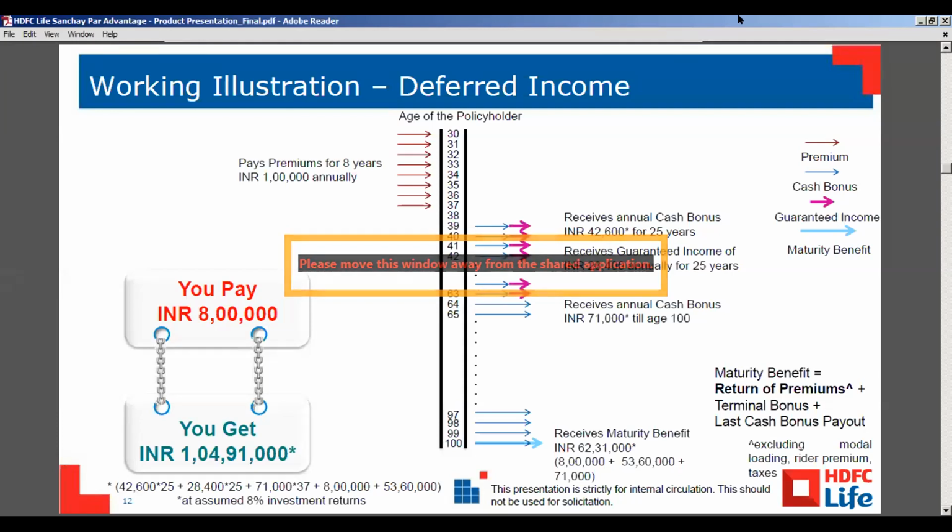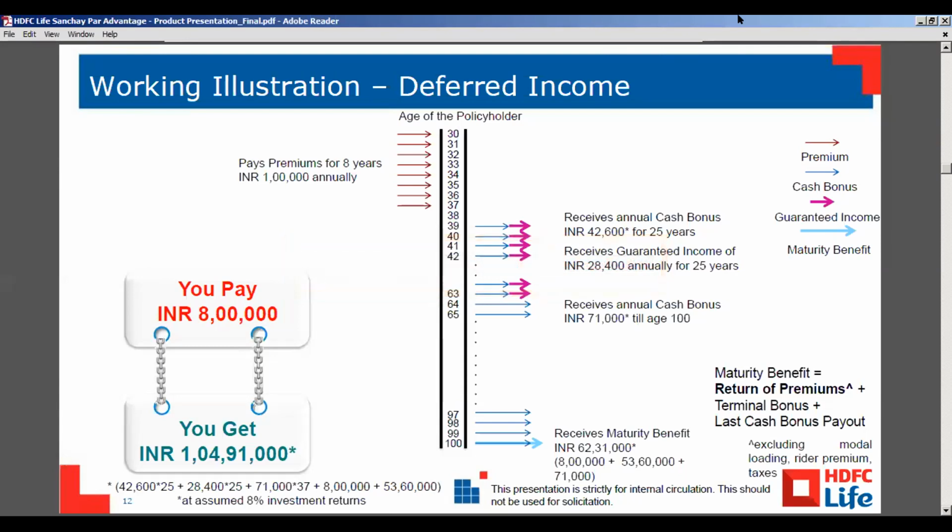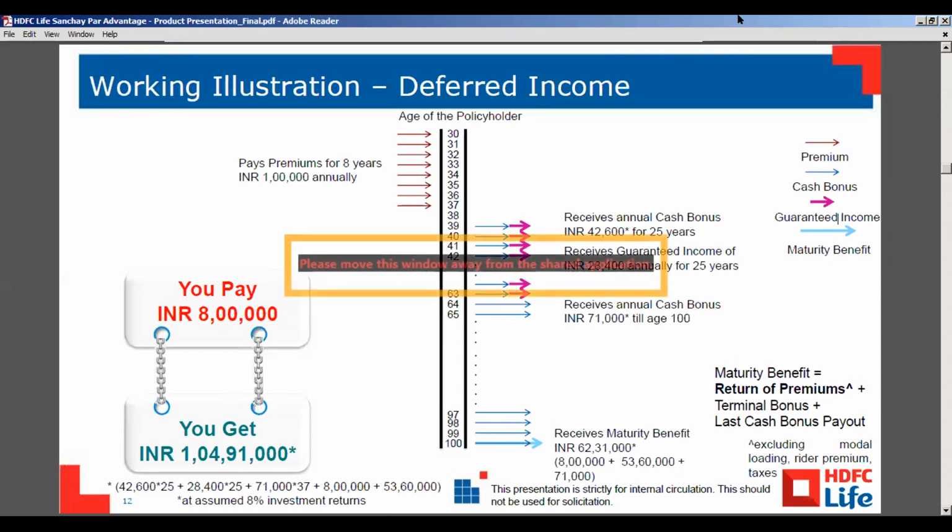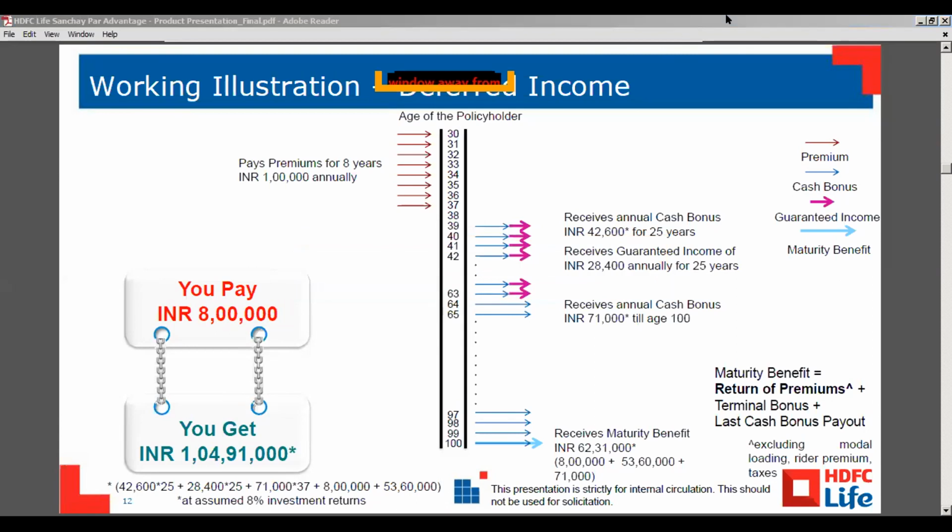Along with that, he will also receive the cash bonus. But for the cash bonus we can't say guaranteed, because it also depends on the company's profitability, as we know how a participating plan works. After 25 years, the guaranteed income and the cash bonus will be declared as a cash bonus only.